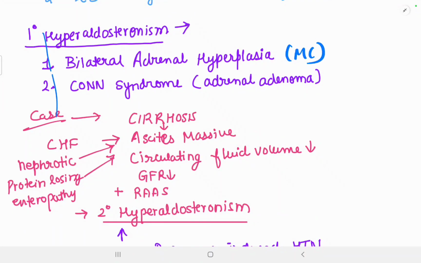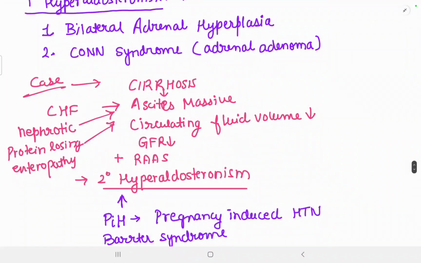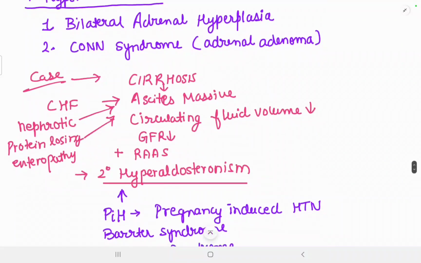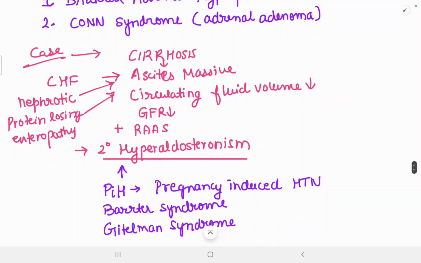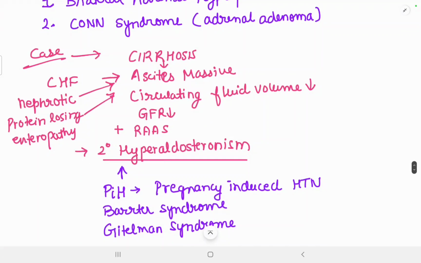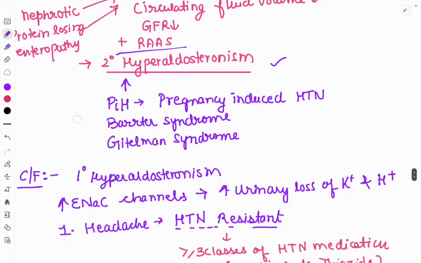All right. So next, Conn syndrome. In Conn syndrome, we'll study the precursors. So for example, we have a case of cirrhosis, and because of cirrhosis the patient has ascites, massive ascites. So the circulatory body fluid volume is less, so the GFR will also be less. If the GFR is less, then the RAS will be activated and it will lead to secondary hyperaldosteronism. So if aldosterone is released in response to RAS, the renin, angiotensin, aldosterone system, it will be called secondary hyperaldosteronism. PIH is also a cause of secondary hyperaldosteronism. Pregnancy-induced hypertension, Bartter syndrome, and Gitelman syndrome are other causes of secondary hyperaldosteronism.